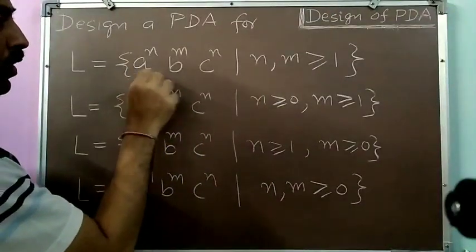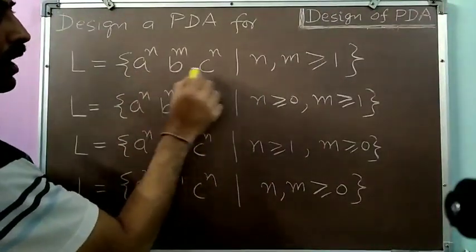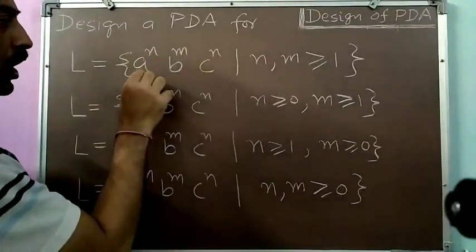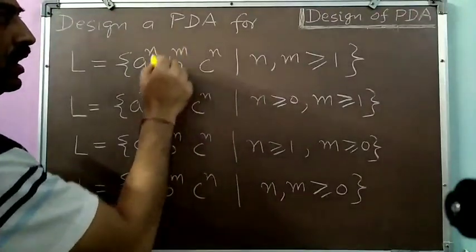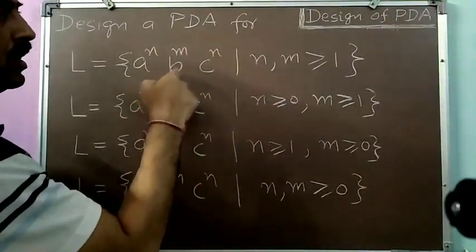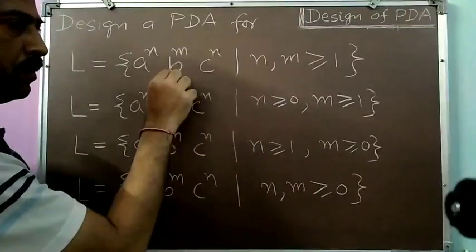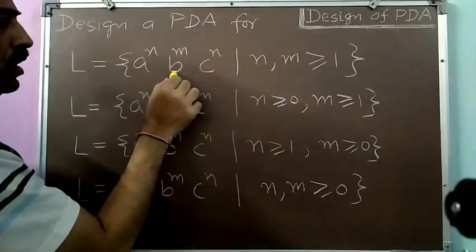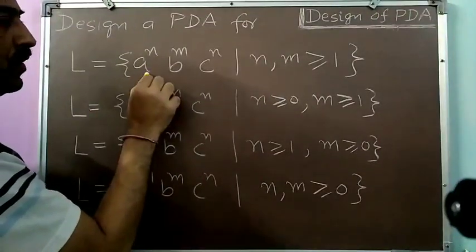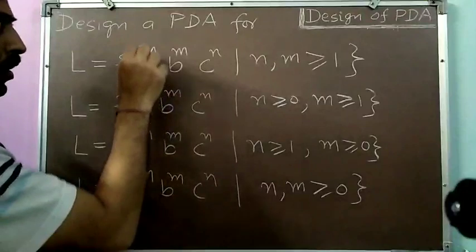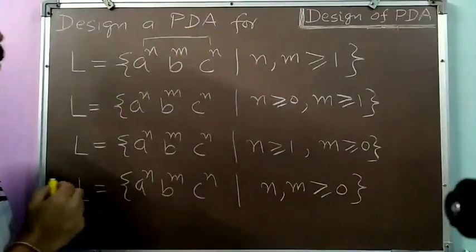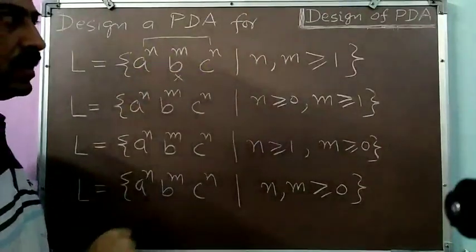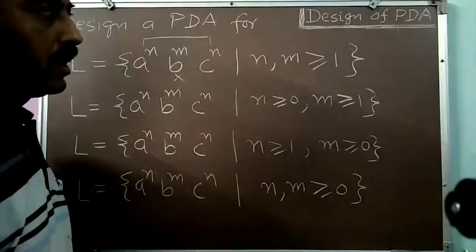Now here, number of a's and number of c's are required to be matched because a to the power n, c to the power n. So your string should have the equal number of a's and c's, and then any number of b's greater than or equal to 1. Okay, so at least one b should be there, and this b may be any number. It is not required that number of b's should match either with the number of a's or number of c's, but the number of a's and number of c's should match. Number of b's are not necessarily to be matched with number of a's and c's. So for n and m greater than or equal to 1.